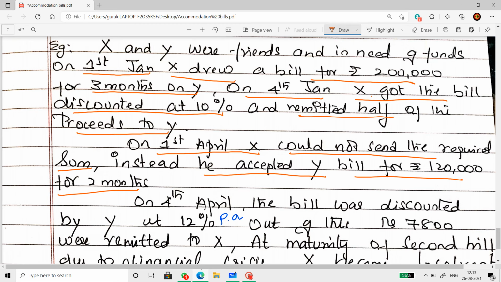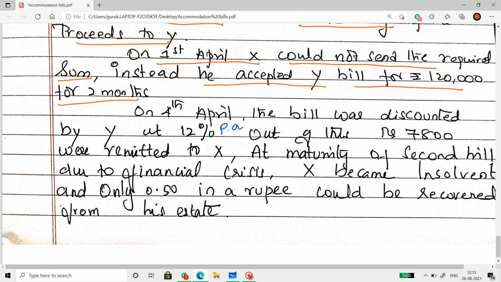Now let us see what happens after that. On 4th April, the bill was discounted by Y at 12% per annum. So on 1st of April, X accepts the bill, and on 4th of April, Y discounts the bill.